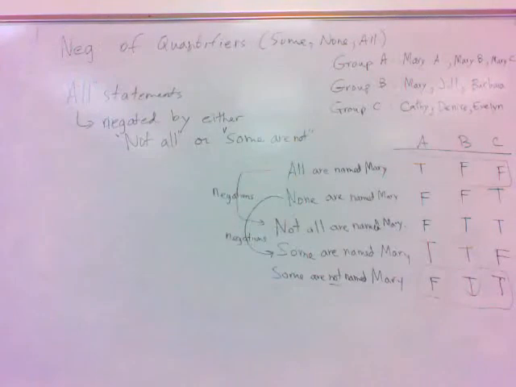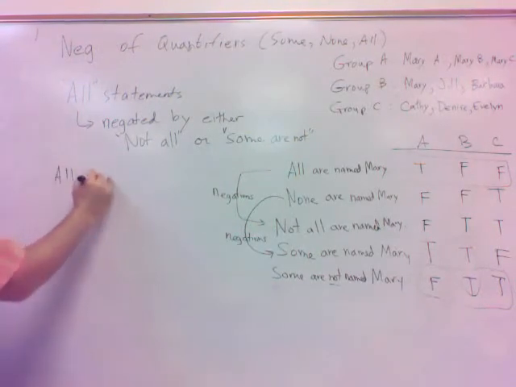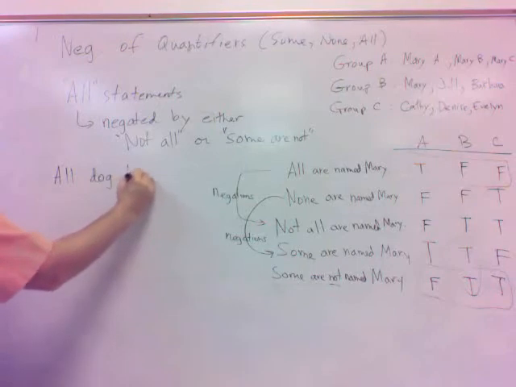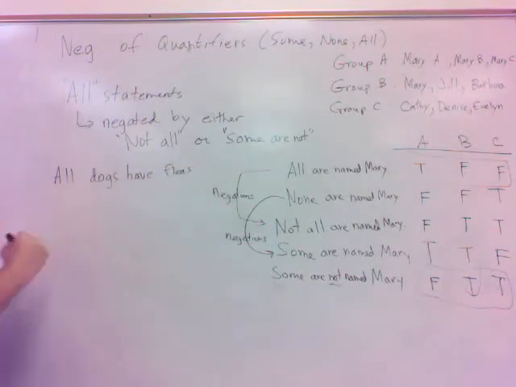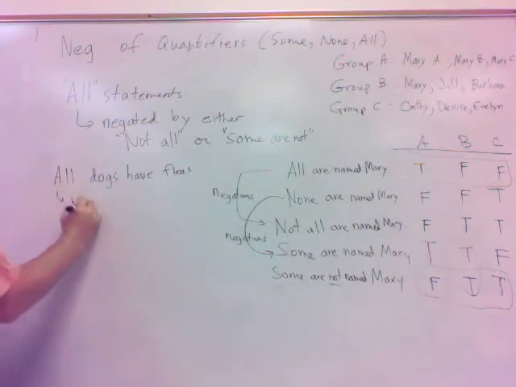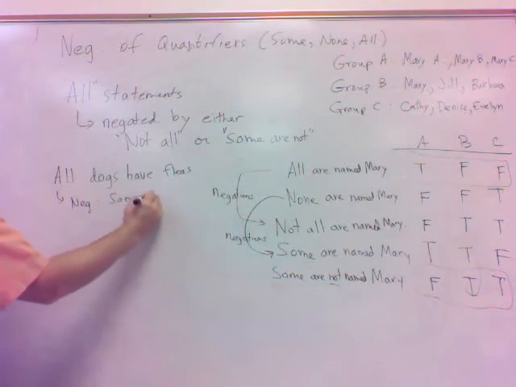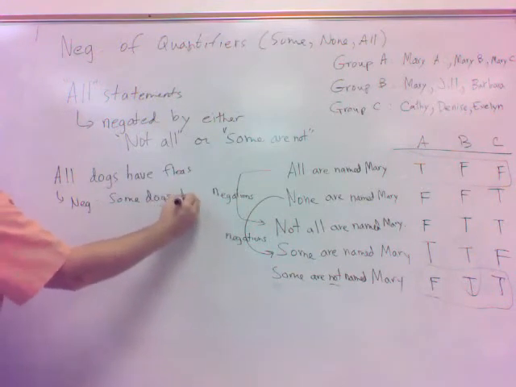Okay, so not all dogs have fleas negates all dogs have fleas. Another way you can negate it is by using some dogs do not have fleas. See that?